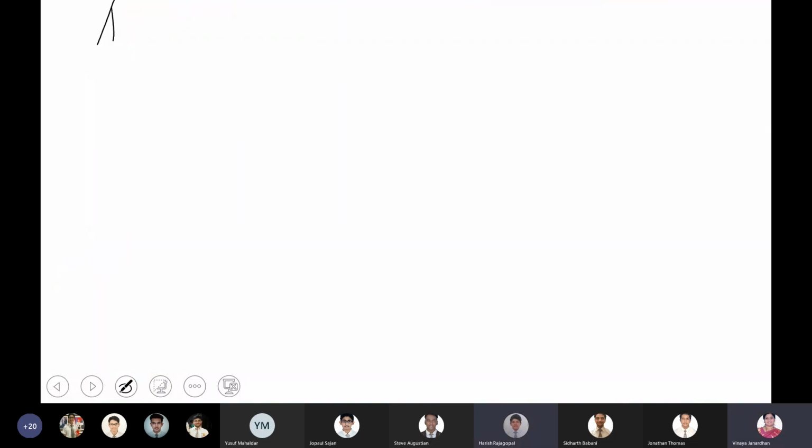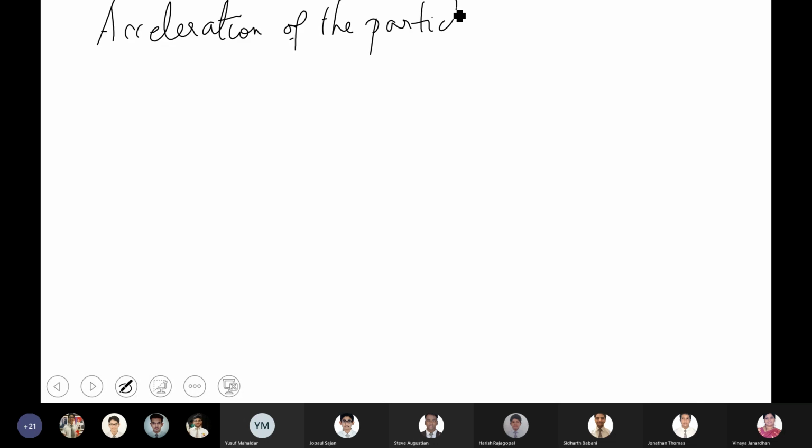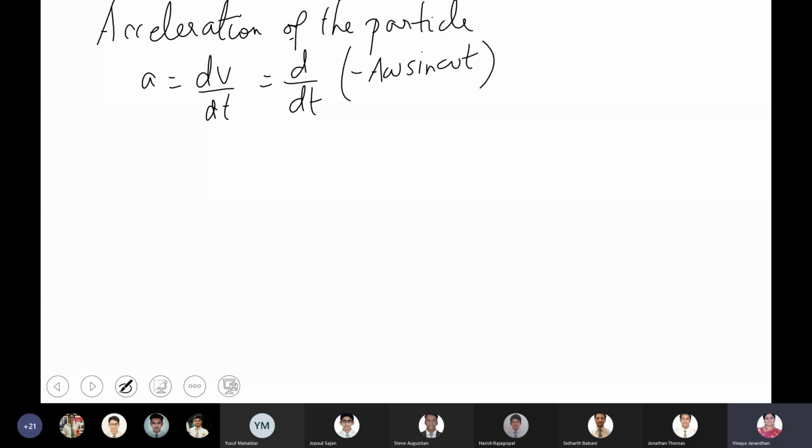Okay, now acceleration of the particle. So a is equal to dv by dt. So it's d by dt of minus A omega sin omega t. This is what you got, correct, boys? Right? So A and omega are constants, so you're differentiating d by dt of sin omega t.